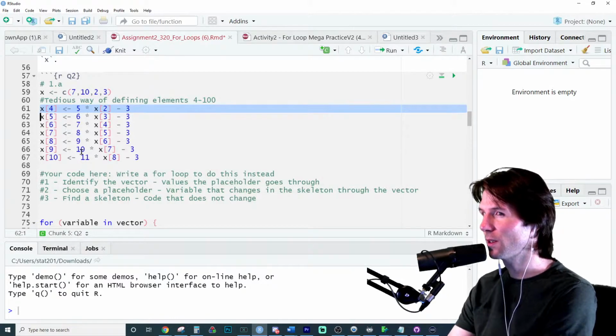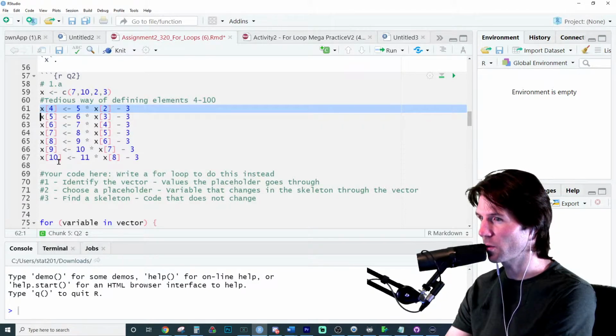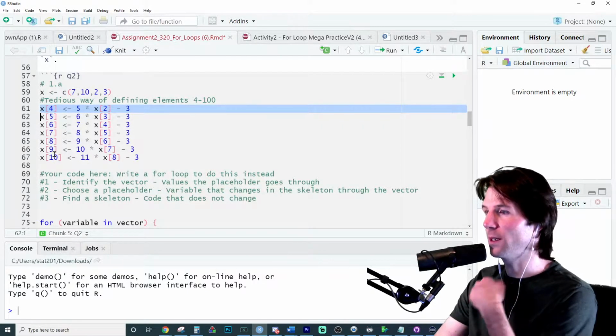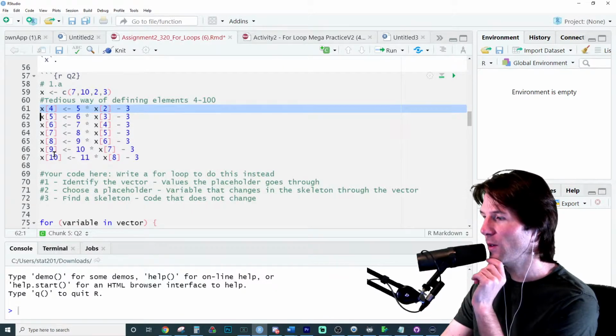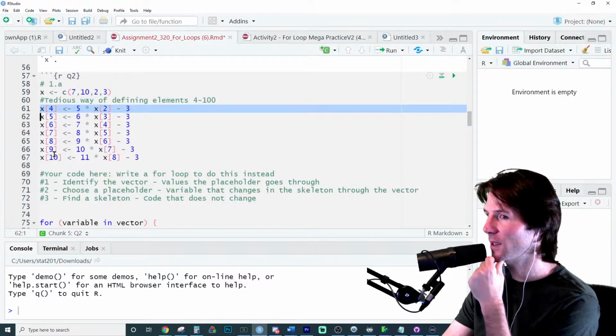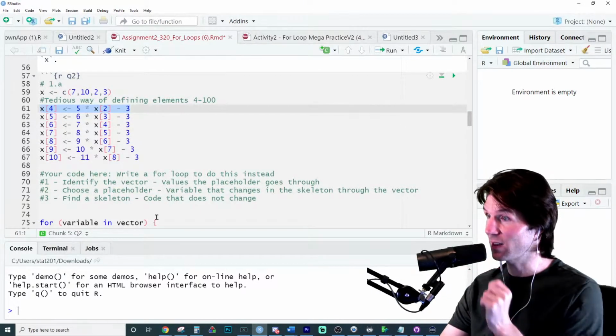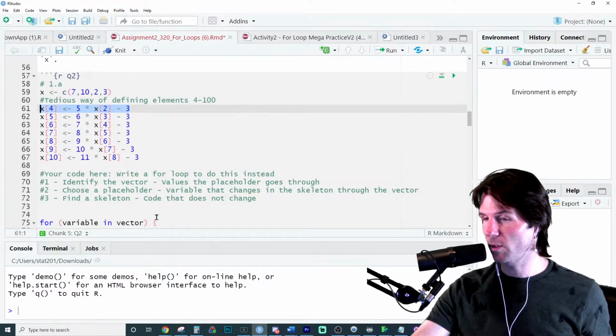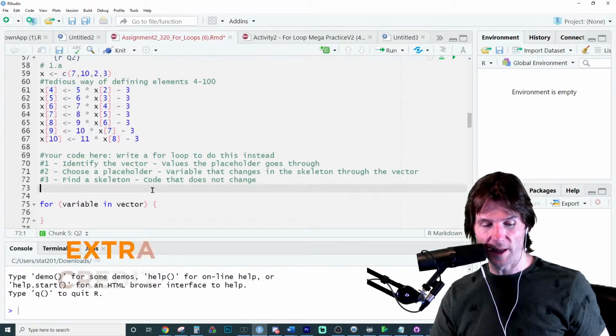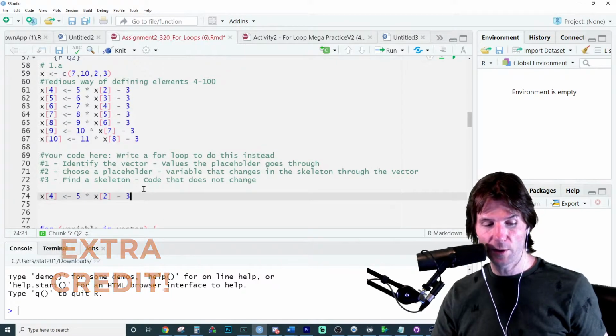What does 4 go through? That looks like a vector to me. If you look at what it goes through right here, what value does 4 go through? 4 goes to 10, exactly. Great job, Abigail, right there. 4 goes to 10.